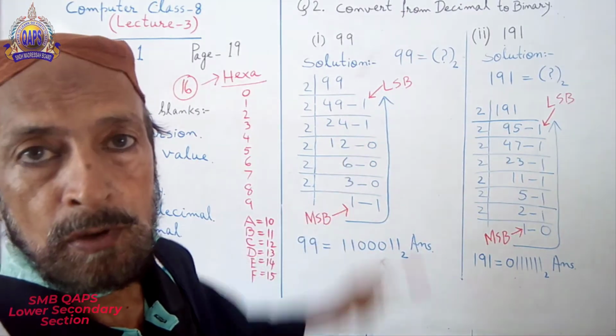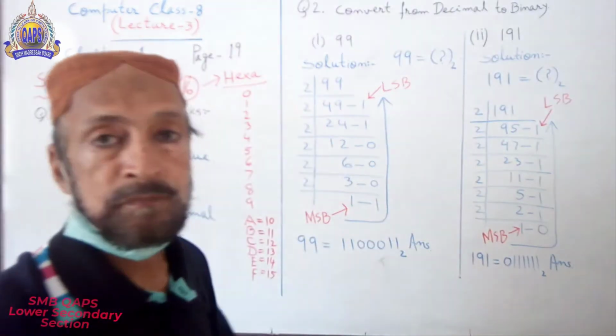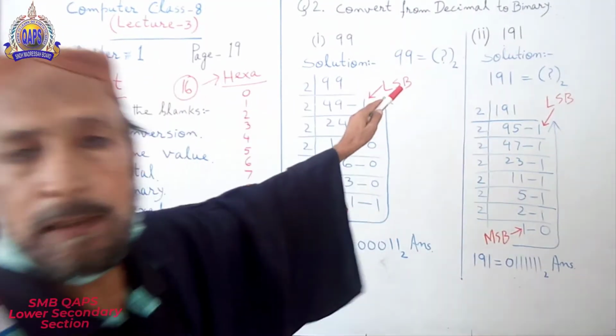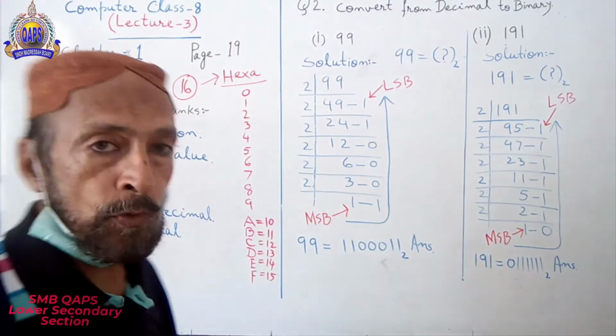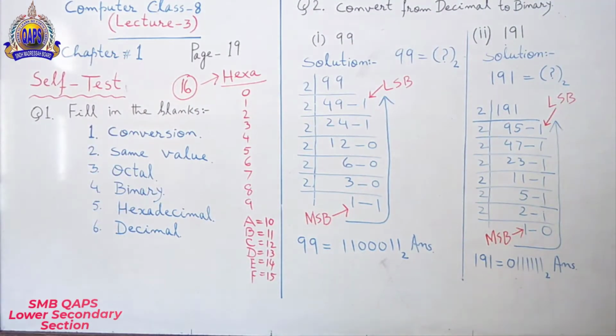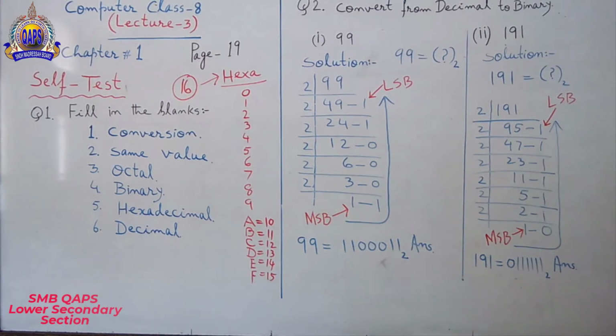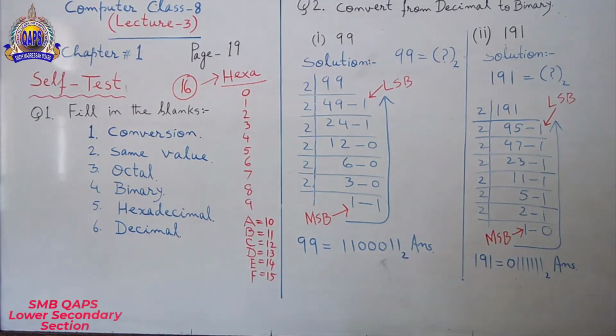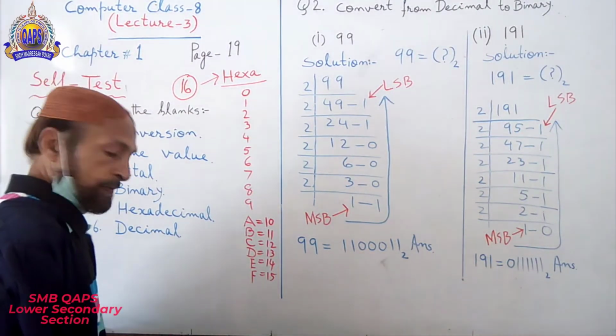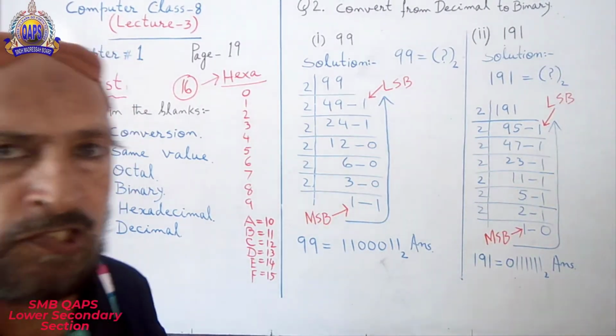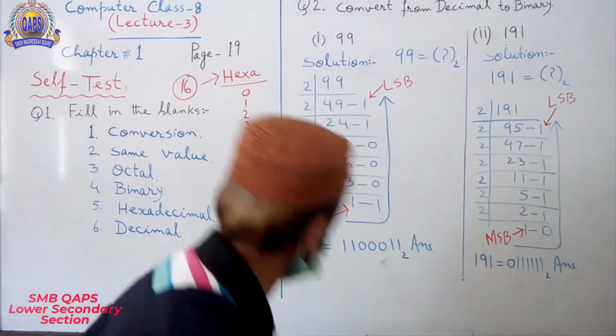Now, solution. 99 divided by 2. Look at the board. When you divide 99 by 2, what will be the answer? See, I am telling you.